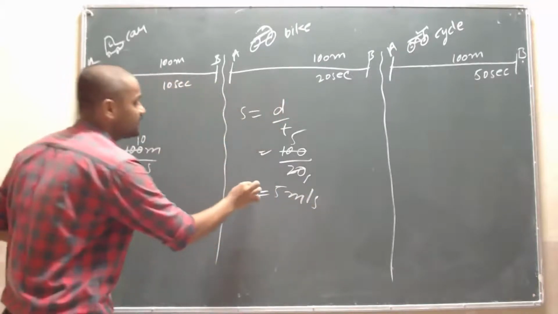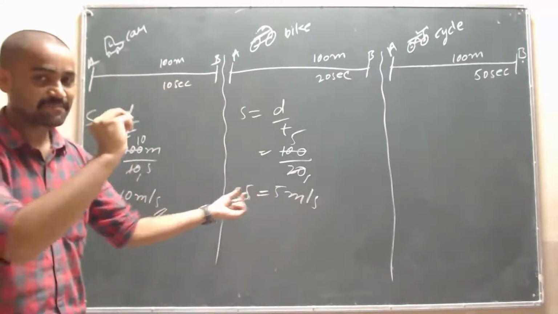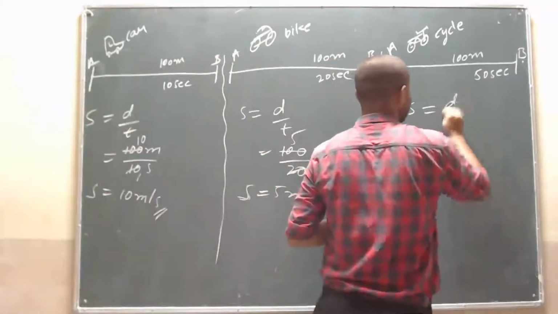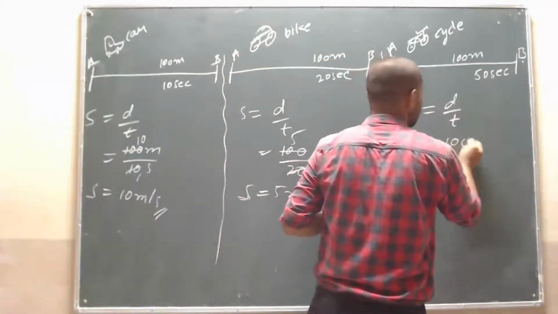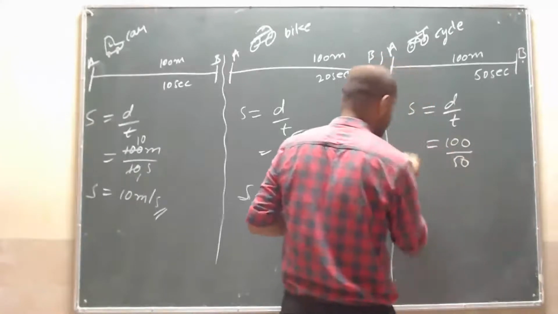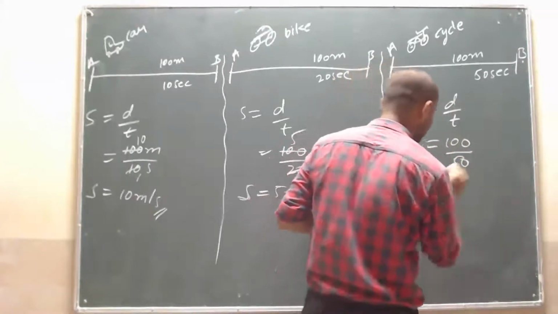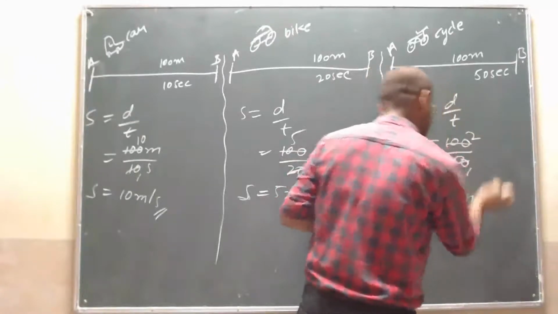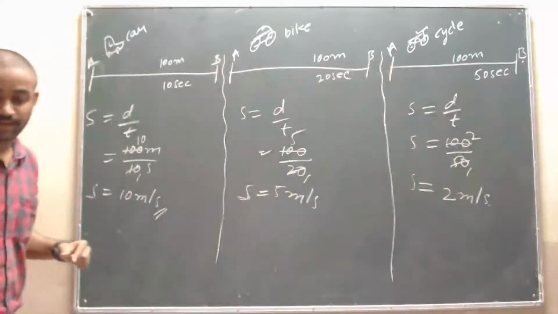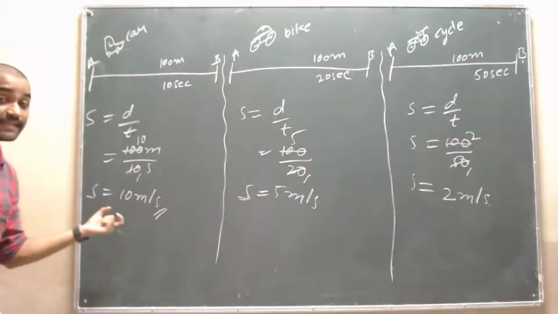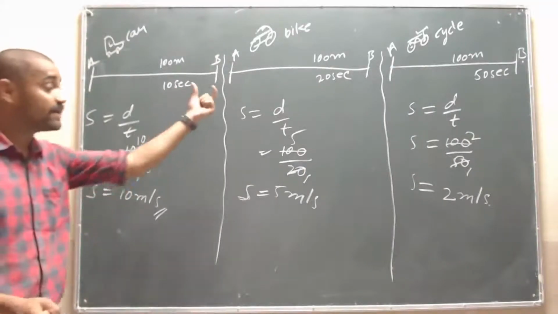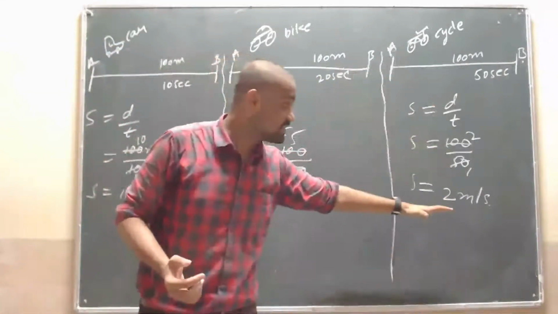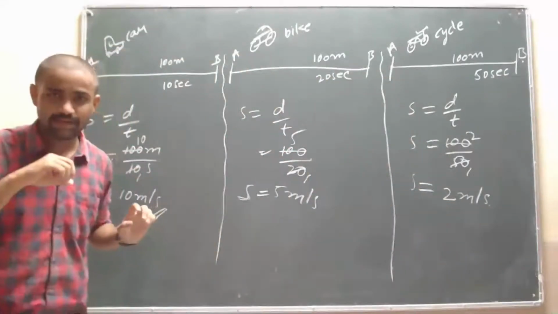That is, the speed of the bike is 5 meter per second. Then the bicycle: exactly the same, d by t. Distance is 100 and time taken is 50 seconds, so 50 twos are 100, that is 2 meter per second. So the speed of the car is 10 meter per second, the speed of the bike is 5 meter per second, and the speed of the cycle is 2 meter per second.